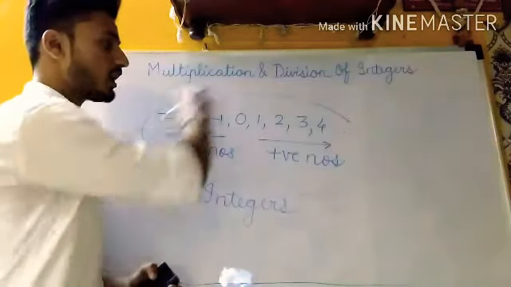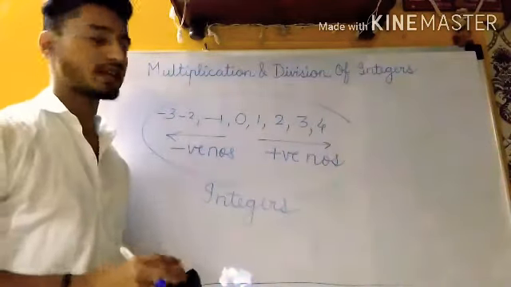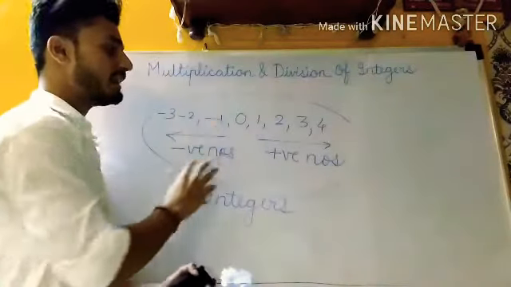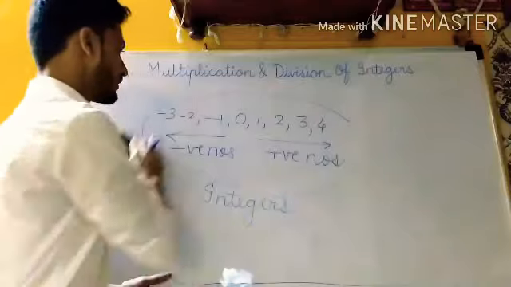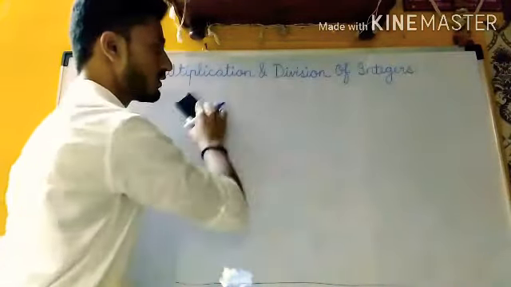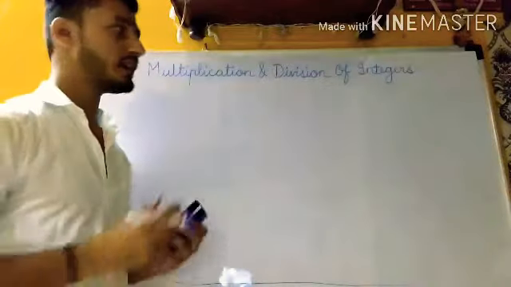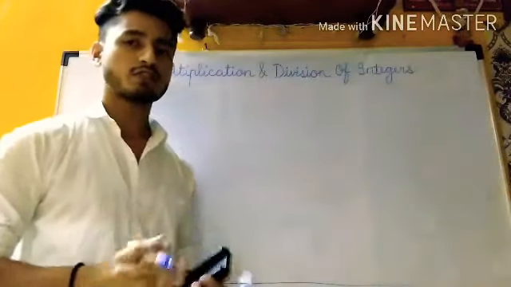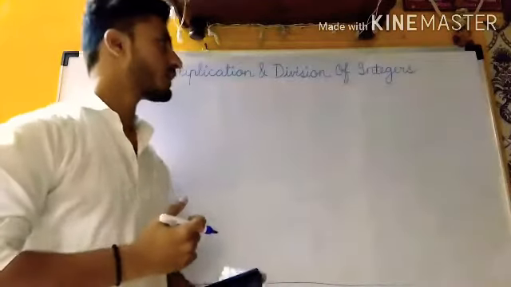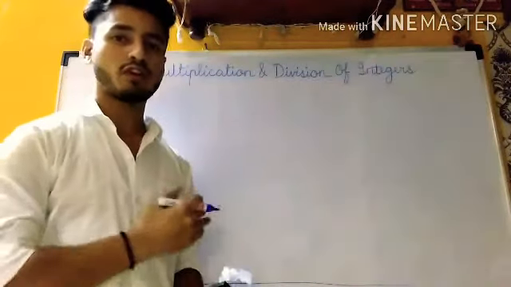So these all are known as integers, and in this chapter we are going to learn how to multiply and divide integers. This is a very easy topic and it does not require many formulas. I'll help you memorize these formulas so that it will be easy for you to solve the sums.